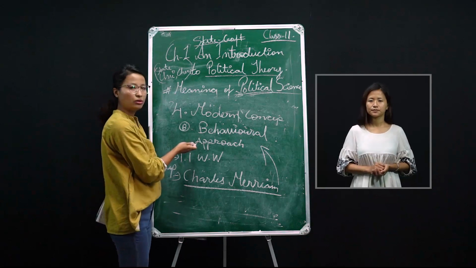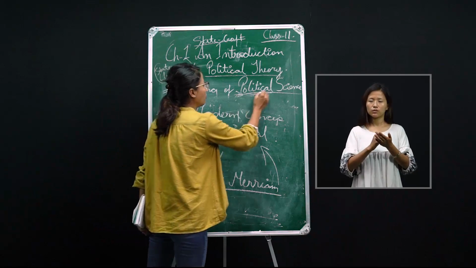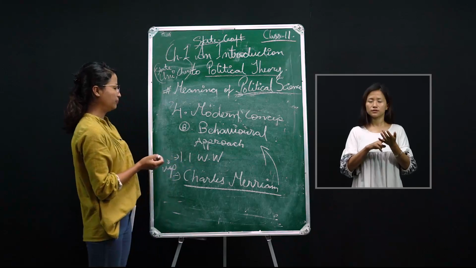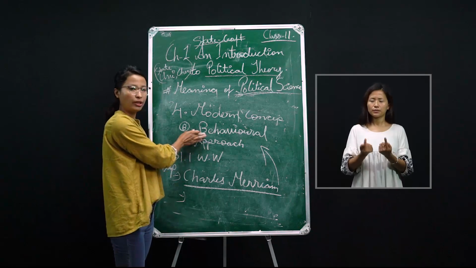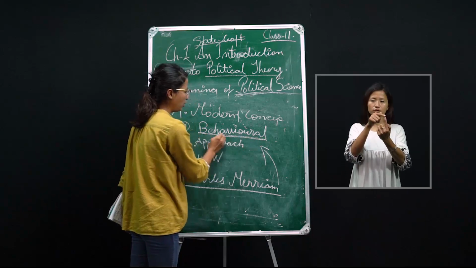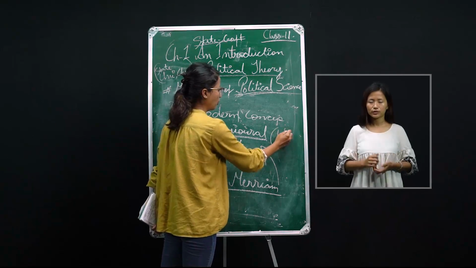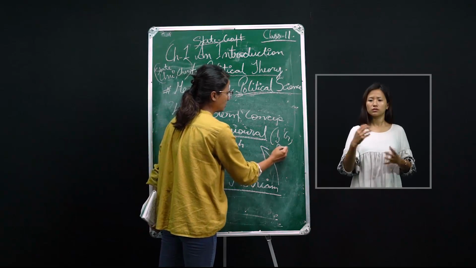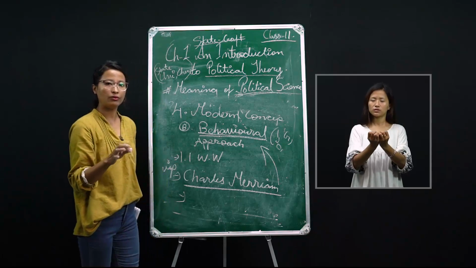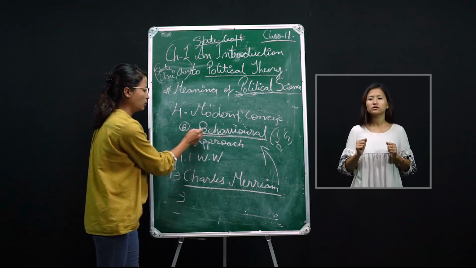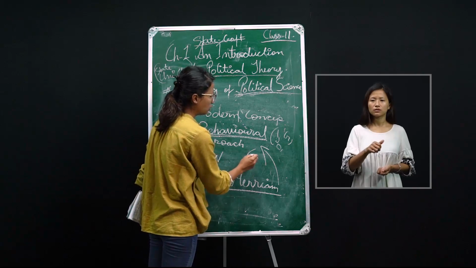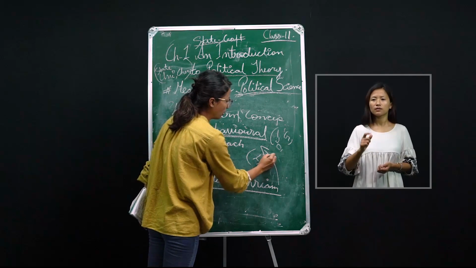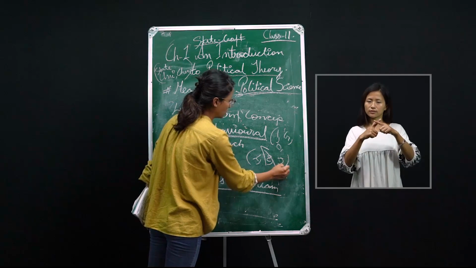According to the behavioral approach, politics should focus on behavior: the behavior of individuals, groups or organizations, and how they behave in a given situation. Their focus is on behavior, not the organs of the government. The organs of the government are the legislature, the executive and the judiciary.